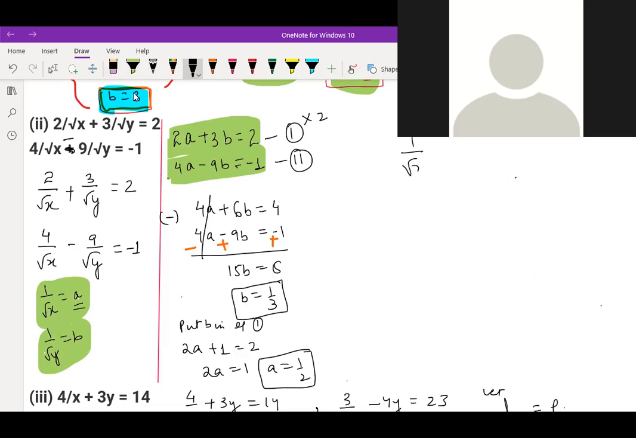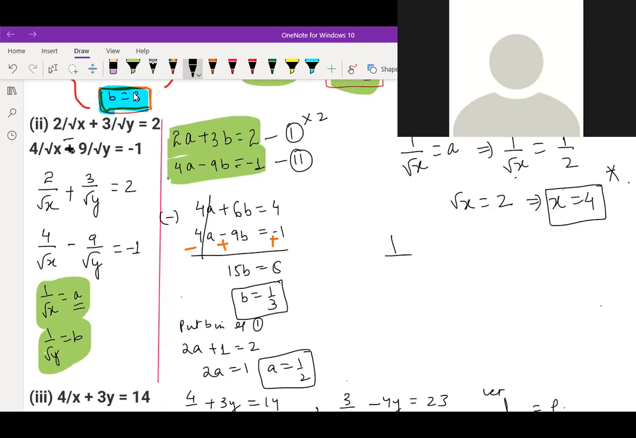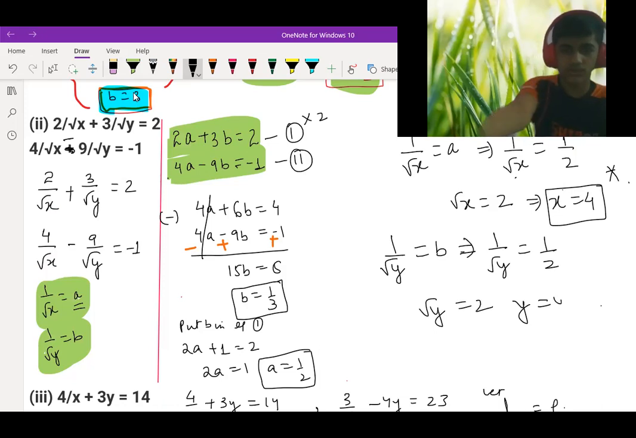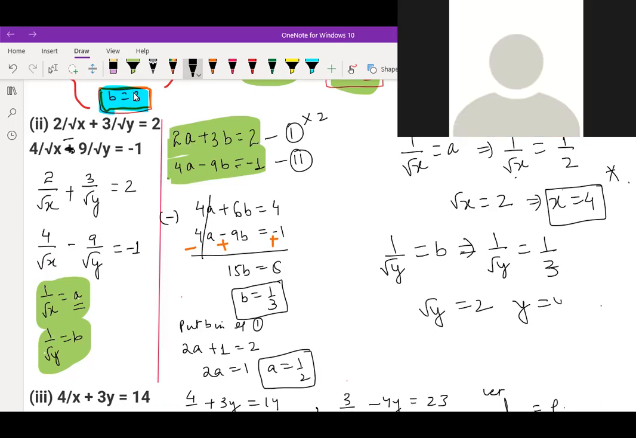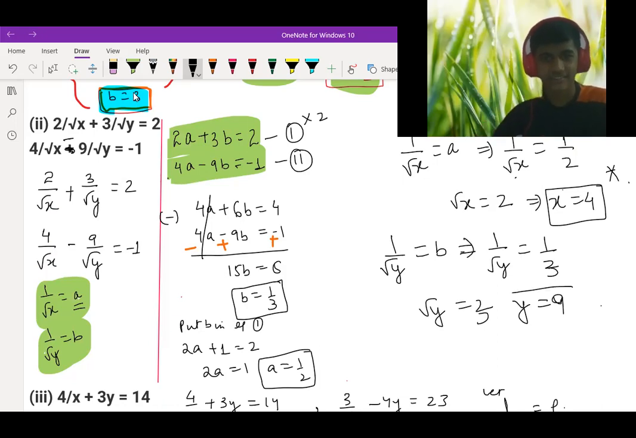Now 1 by root x is equal to a. What is a over here? 1 by 2. So can we write root x is equal to 2? And squaring both sides, what do you get? x is equal to 4. Is it clear, Praharshan? Yes. And here 1 by root y is equal to b. So 1 by root y is equal to 1 by 2. So root y is equal to 2. So y is equal to... No, sir, that's 1 by 3, sir. Achha, b is equal to 1 by 3. Achha, 1 by 3. So this is 9.